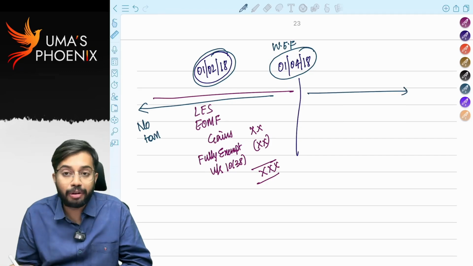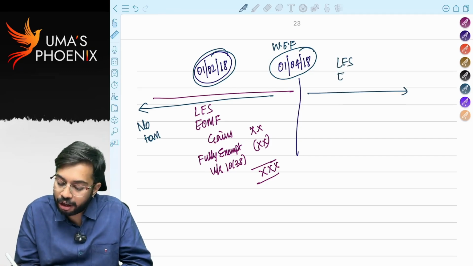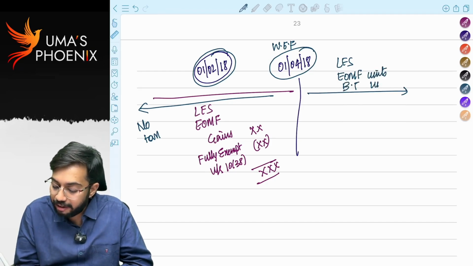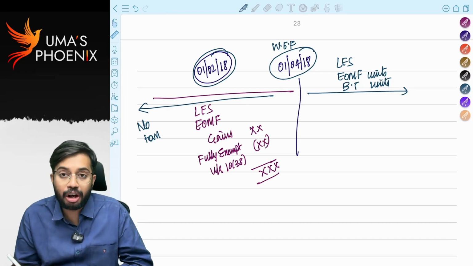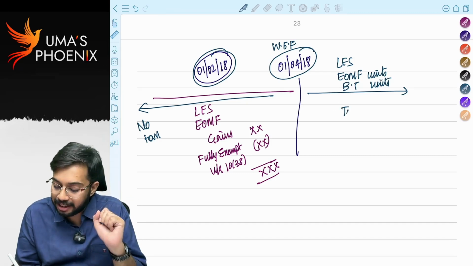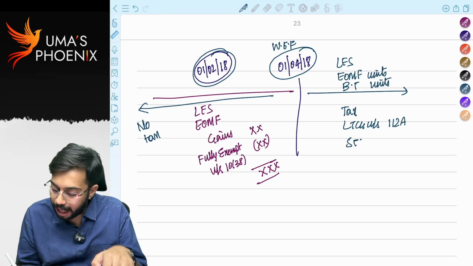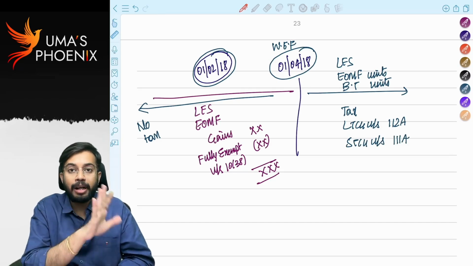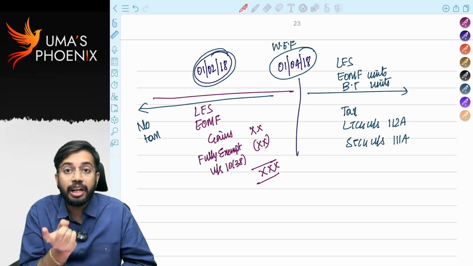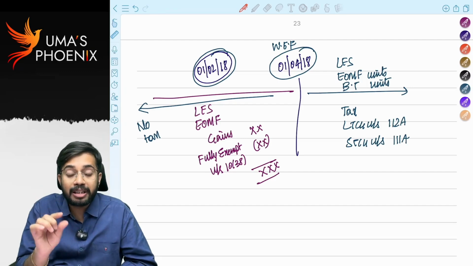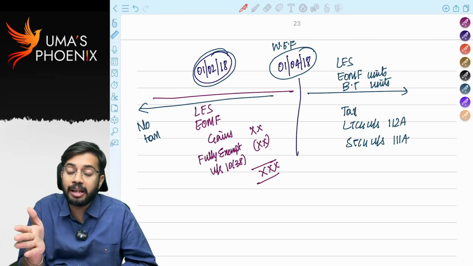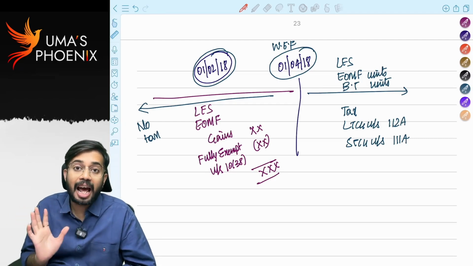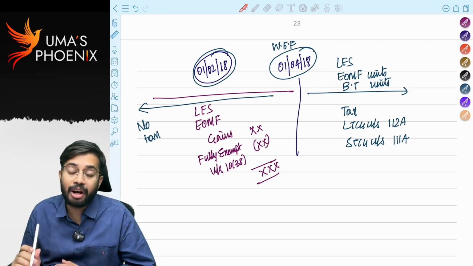On or after 1st April 2018, if you transfer these, tax is there, and long-term capital gain under section 112A or short-term capital gain under section 111A is getting attracted. Very simple. Before 1st April 2018, if you transfer these eligible assets, there is no tax. From 1st April 2018 onwards, if you transfer these eligible assets and STT is paid, then tax is getting attracted under section 112A or 111A.